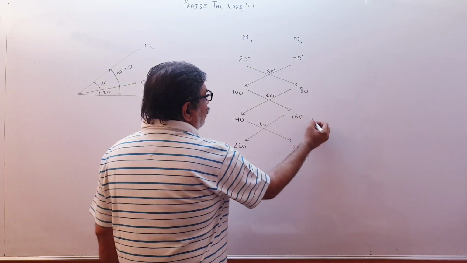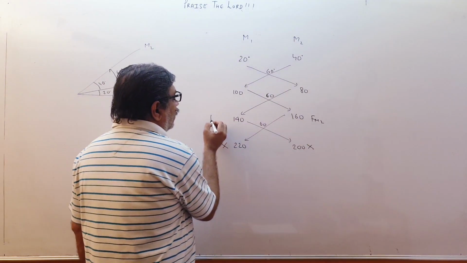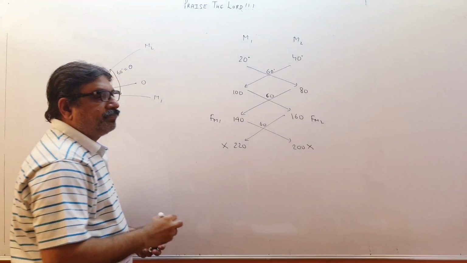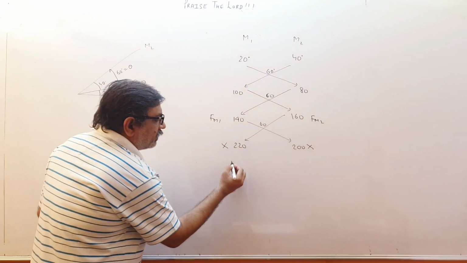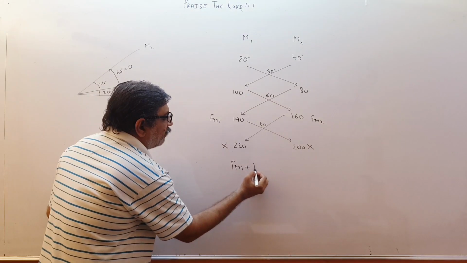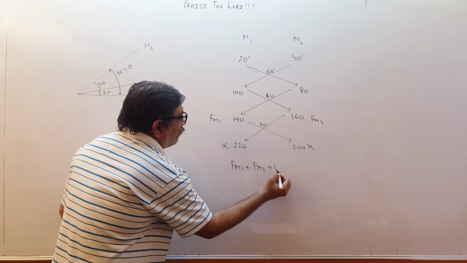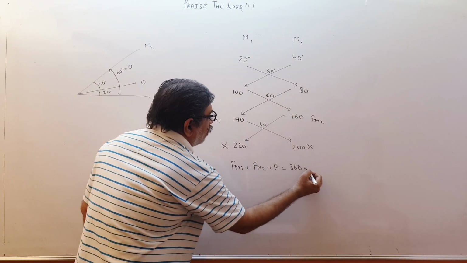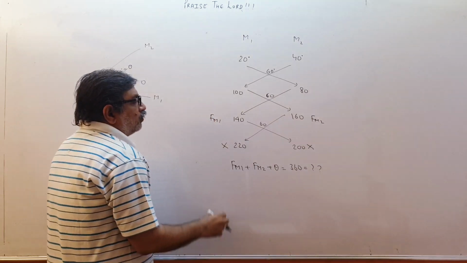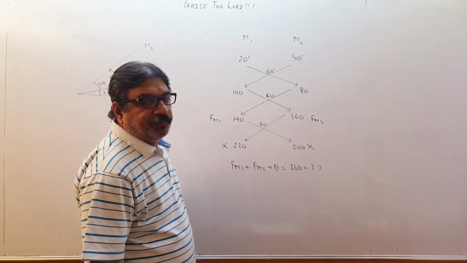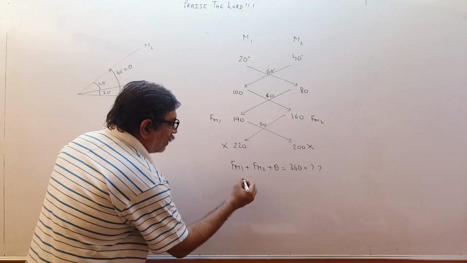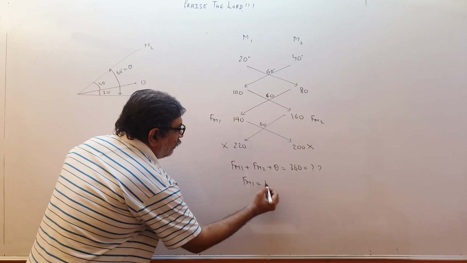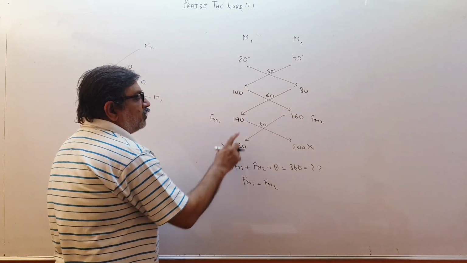So this is the final image of the second mirror and this is the final image of the first mirror, at 140 and 160. Let us check FM1 plus FM2 plus theta, whether it is 360 or not. So 140 plus 160, 300, and 60, 360, yes. Therefore FM1 will be equal to FM2. These two images will coincide.